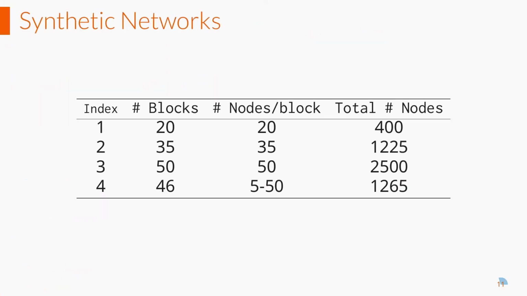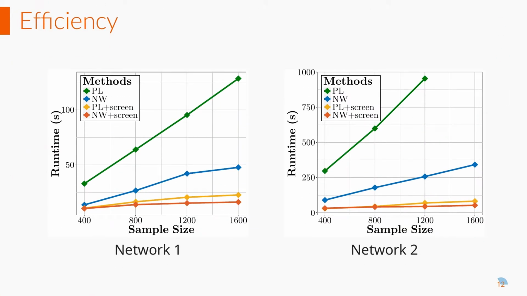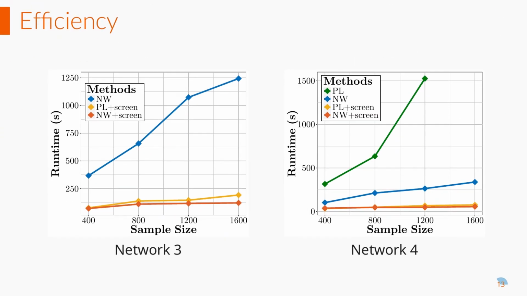In this part, we study the performance of the proposed screening rule when combined with the node-wise logistic regression method and the pseudo-likelihood method. To begin with, we simulate samples for these four networks. Then, we run the pseudo-likelihood method, the node-wise logistic regression method, and the methods combined with the screening rule on the simulated data. The runtime is on the left, the lower the better. We can see the yellow and orange lines indicate the methods combined with screening rules, which are much faster.